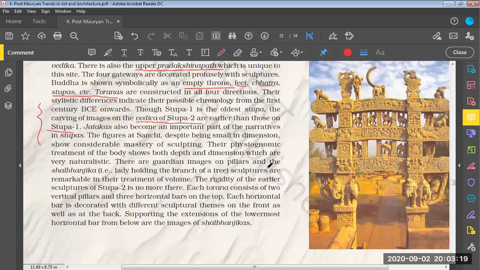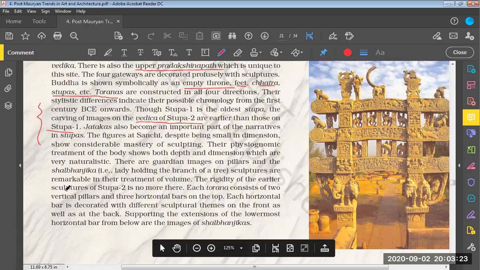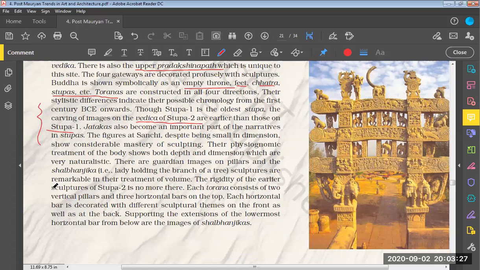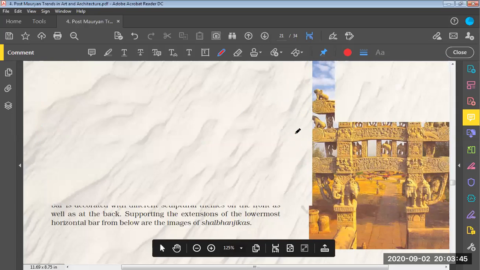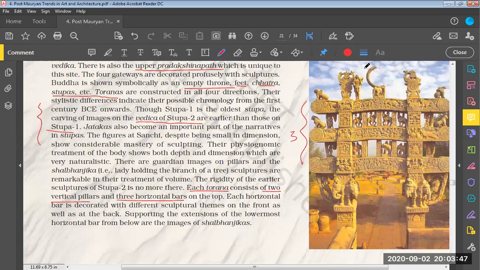Each toran consists of 2 vertical pillars and 3 horizontal bars on the top. As we can see, each toran consists of 2 vertical pillars and 3 horizontal bars on the top. Each horizontal bar is decorated with different sculpture themes on the front as well as on the back. That is also known as Jataka stories. Supporting the extension of the lowermost horizontal bar from below are the images of Shalbhanjikas.